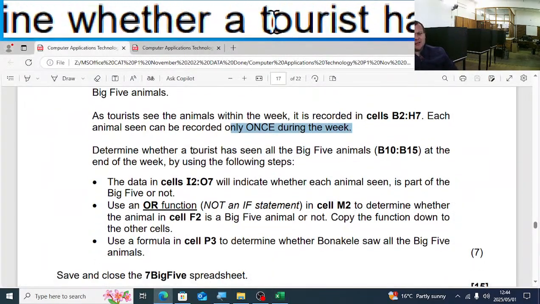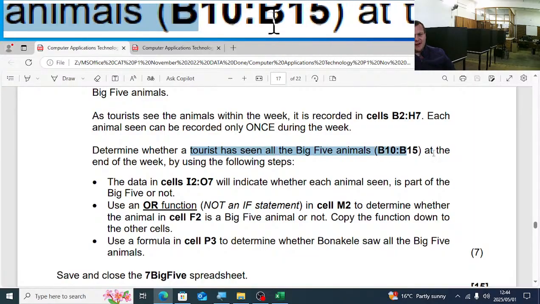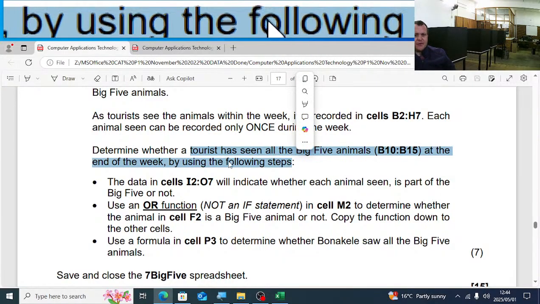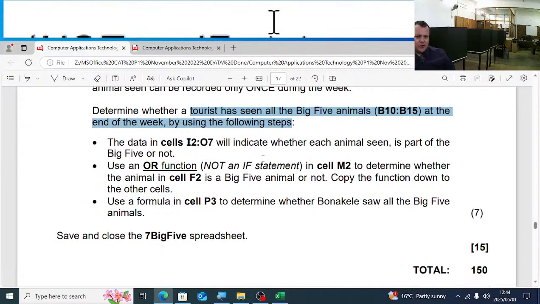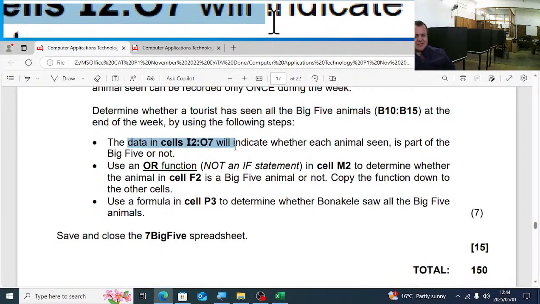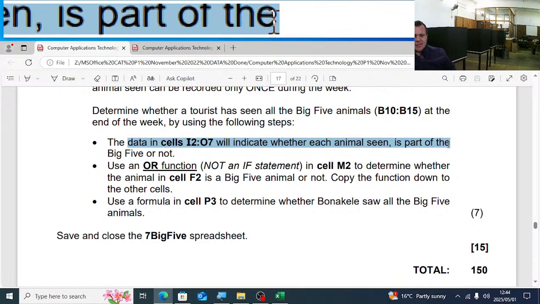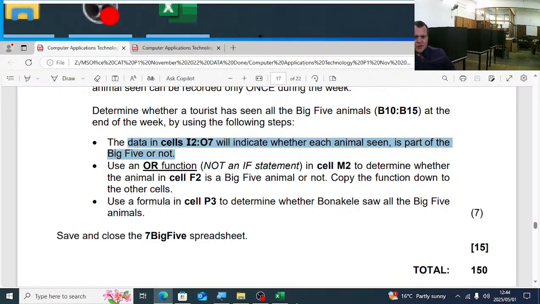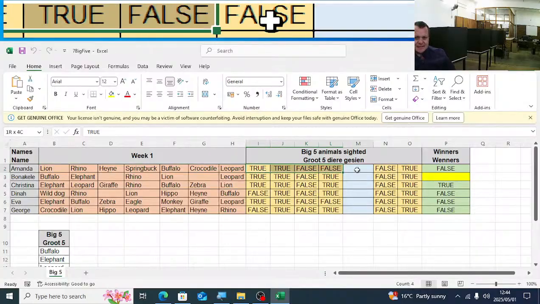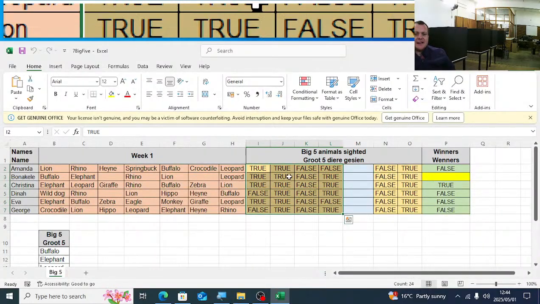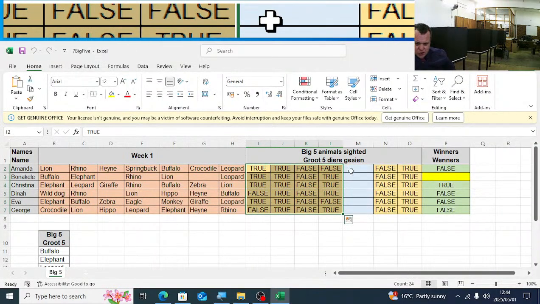Determine whether the tourist has seen all the big 5 animals at the end of the week by using the following steps. The data in cells I2 to O7 will indicate whether the animal seen is part of the big 5 or not.